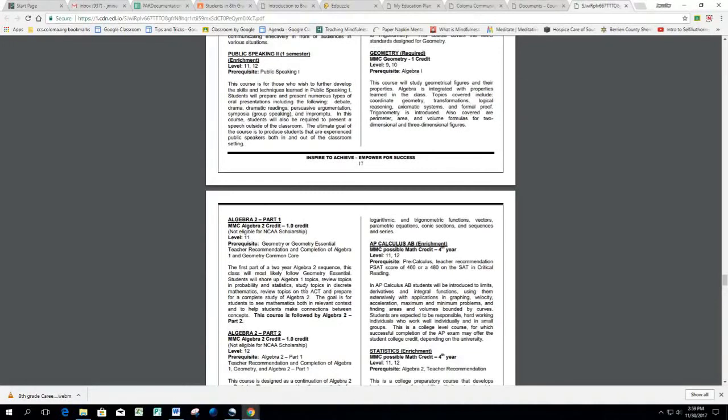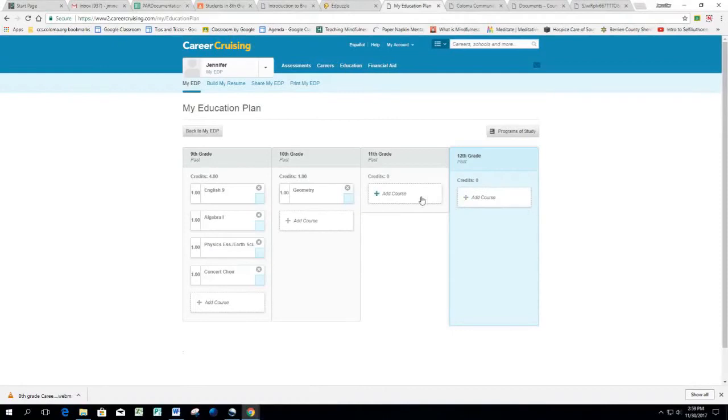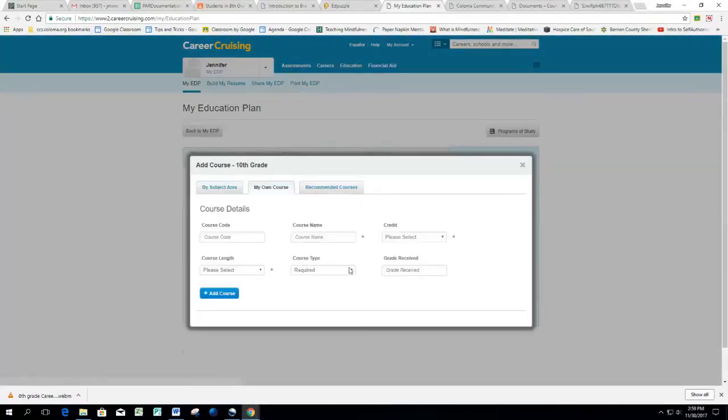Algebra 2. Okay, so go back to your education plan. Instead of geometry, you're going to add my own course, course length, 2 semesters, course name. You're going to type in Algebra 2. It's required. Credit drop down, 1 full credit. Click on add course.